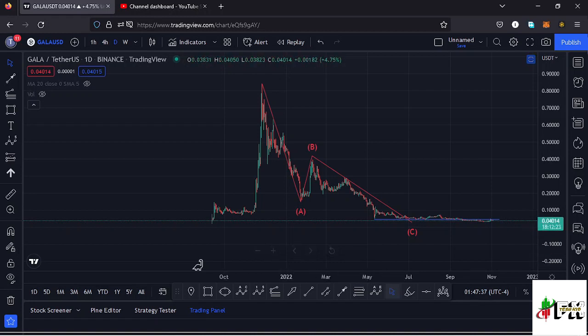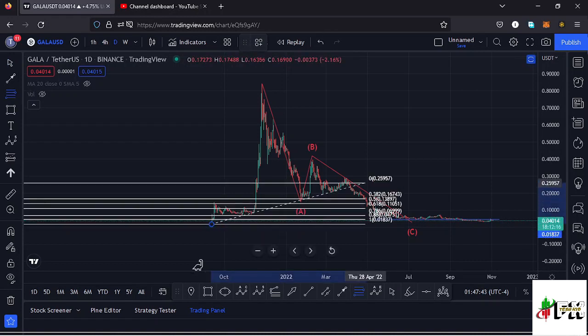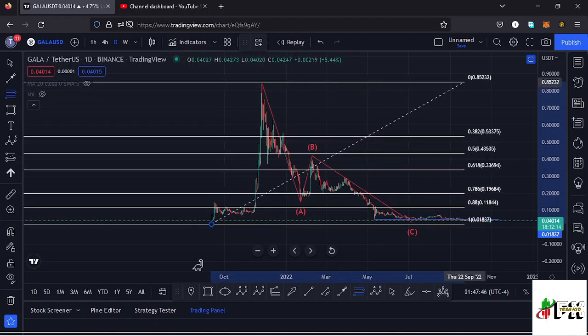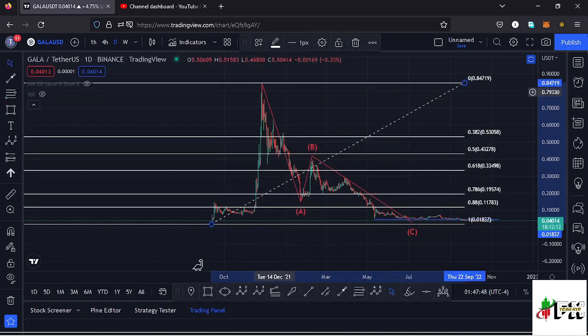Before I get to that bounce, I'll start my analysis here on the daily chart, using the Fibonacci connected from this lowest point to the all-time high. In this ABC corrective movement, we have retraced back to the 0.88 fib level, and even lost that key area, meaning Gala Games lost key areas on the Fibonacci in its ABC corrective movement.